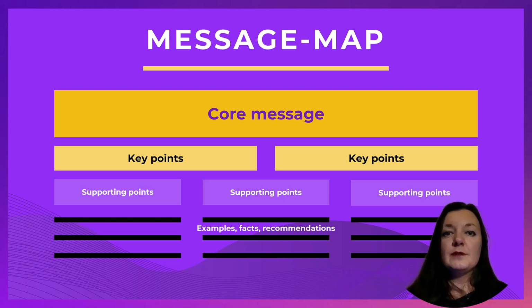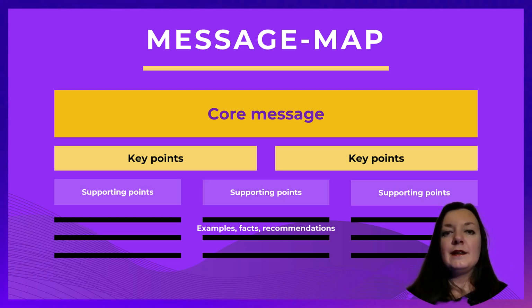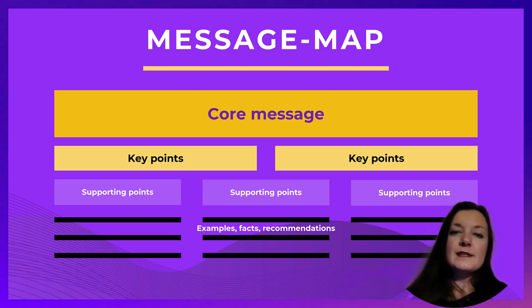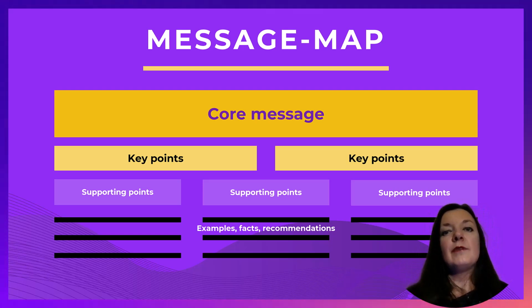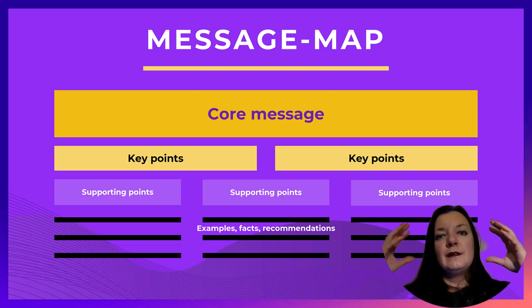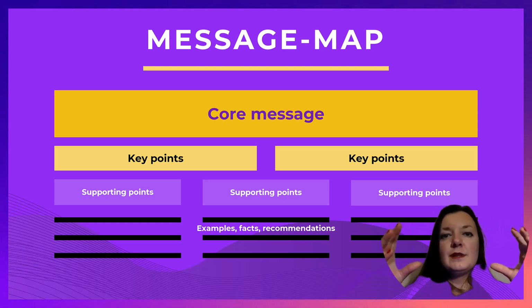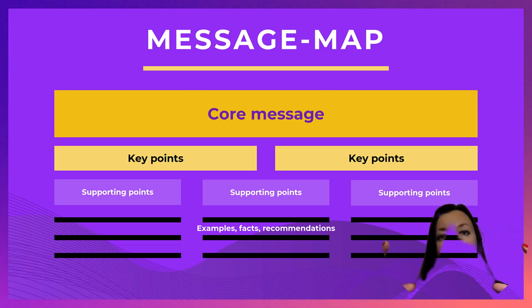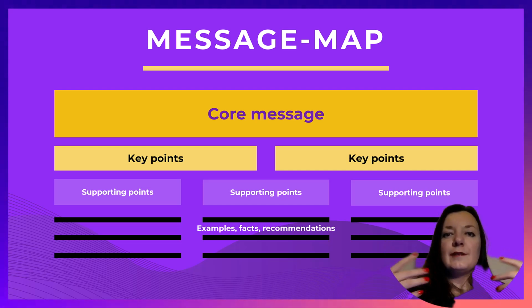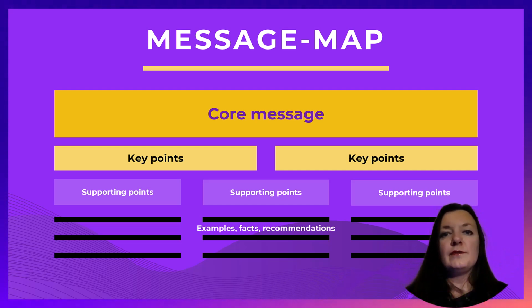And then you support it with some key points, and then with some more supporting points, facts, examples, recommendations for those who need them. So from a very short, very interesting message, to giving more and more information for those who need it.